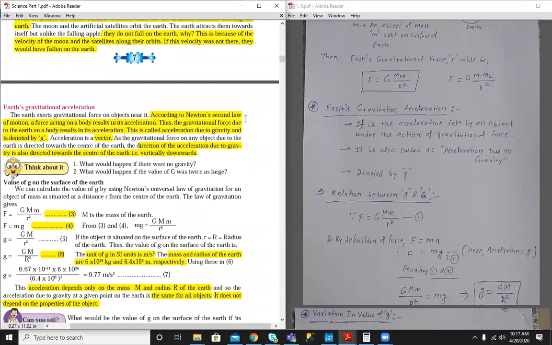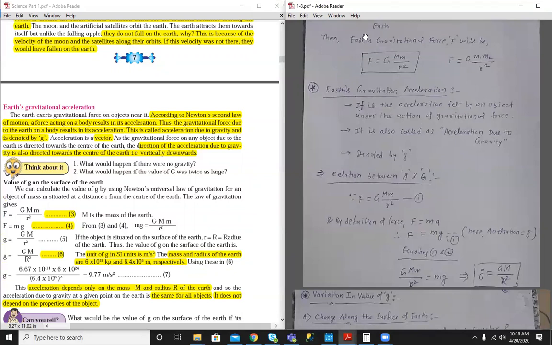We know that according to Newton's second law, whenever a force acts on a body, the body results in acceleration. Acceleration means a change in velocity of the body. Either the velocity of the body will increase or decrease. So if Earth's gravitational force acts on a body, then the body also feels an acceleration, and that acceleration is called acceleration due to gravity, or in short, gravitational acceleration. The symbol for this acceleration is small g.